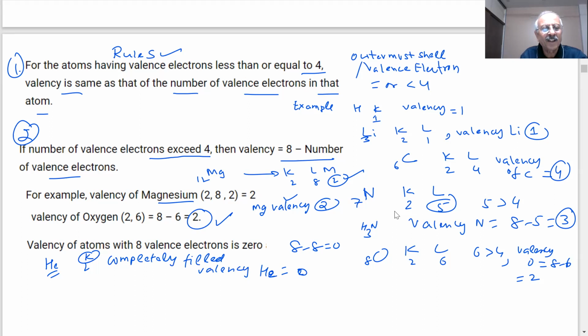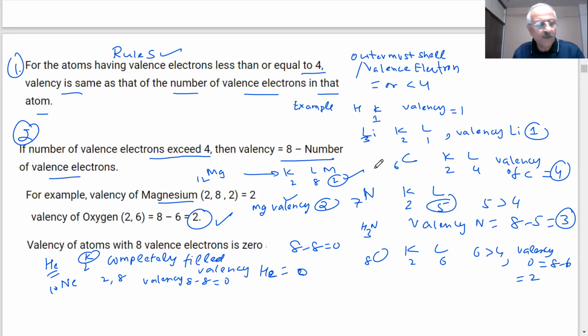If I say neon, 10, what is the distribution? 2, 8. Yes, sir. What is the valency? 0. So we can say, students, the idea of the elements' valencies is now known to us. Most of the valencies we are talking of are 1, 2, 3, 4 and 0. See the range of the valencies also.